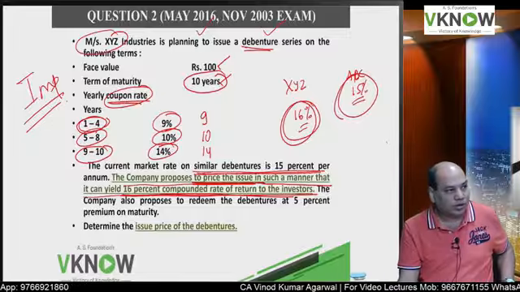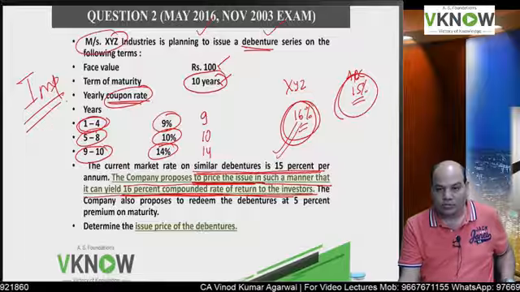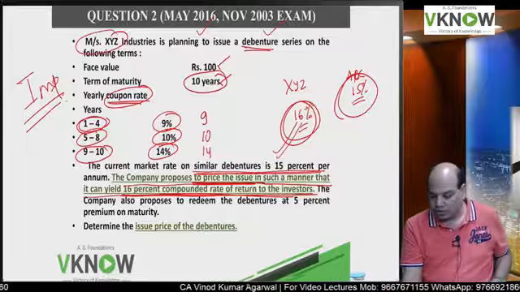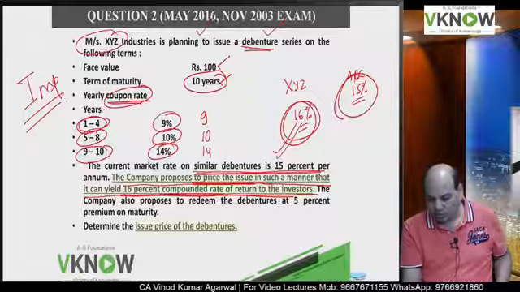16. One student in class saying 16. Other student also 16. Very good. This company will price the bond to give 16% return. So I am going to discount future cash flow by 16%.